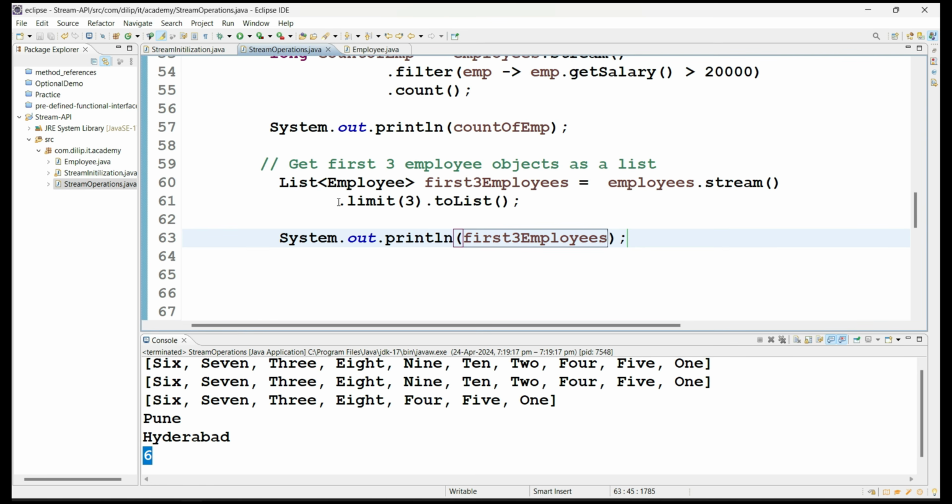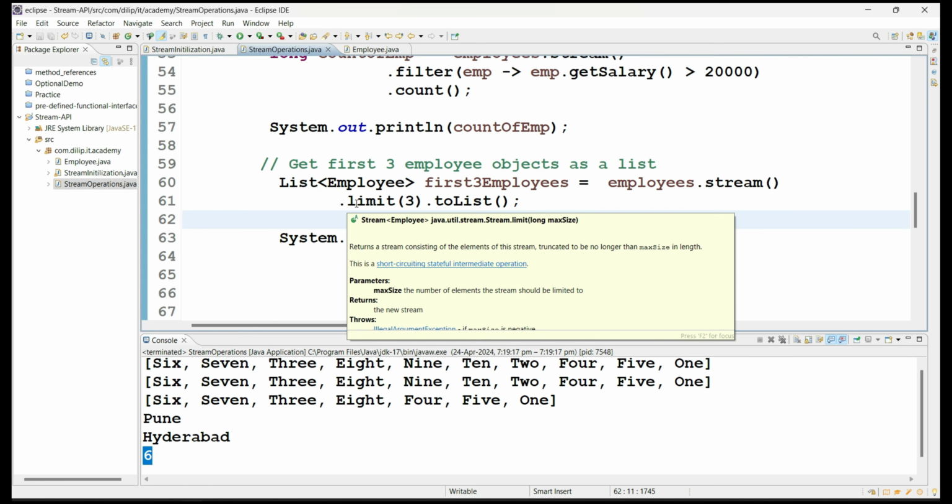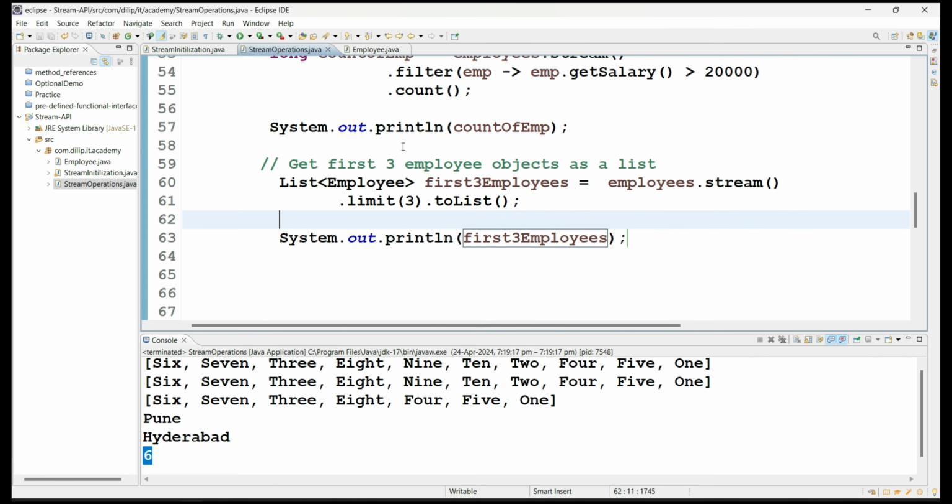So what is the method we discussed, guys? Limit. It is just limiting the number of objects available inside the stream object, and it is giving those limited set of values to the next operation. So out of a total of 10 employees, it limits to the first 3 employees, and on top of those 3 employee objects you can do other operations.